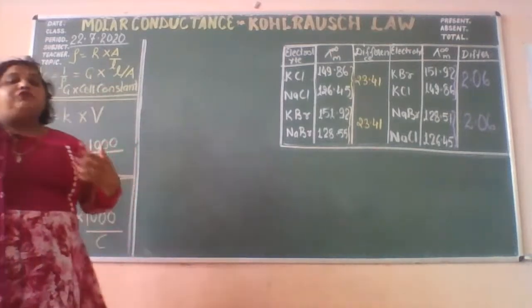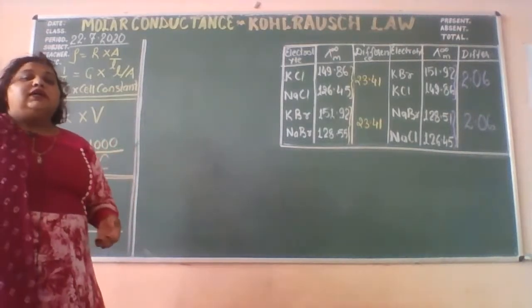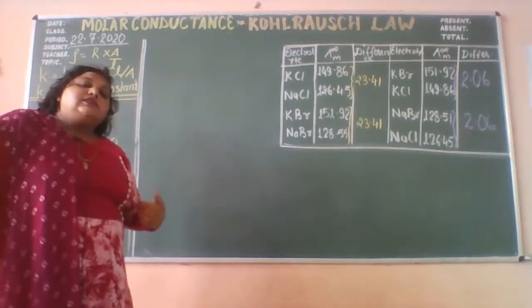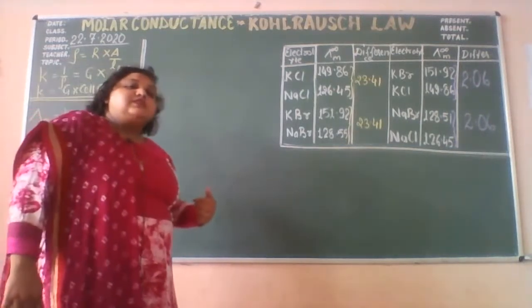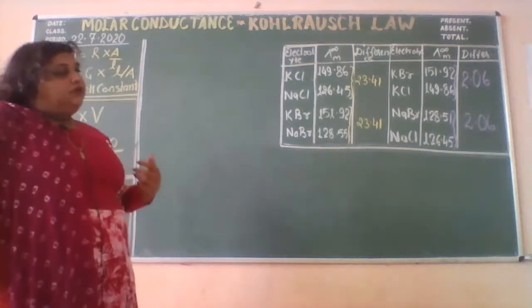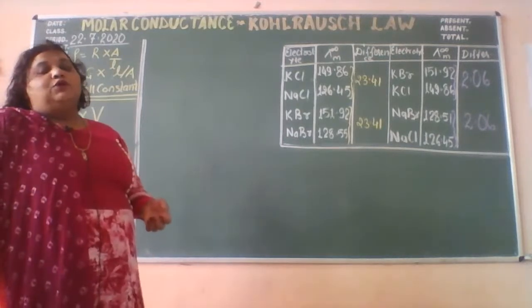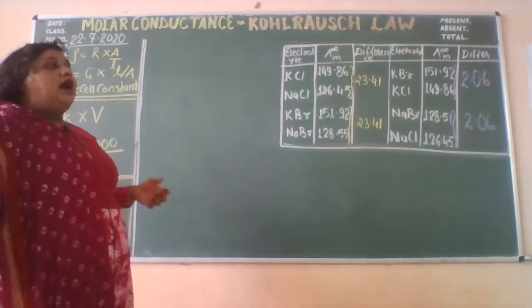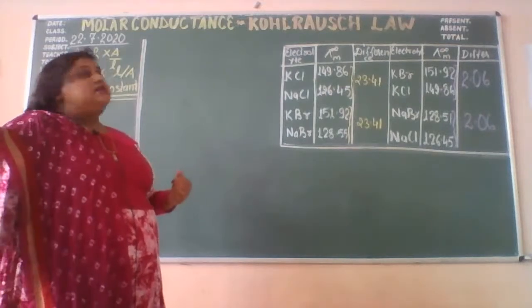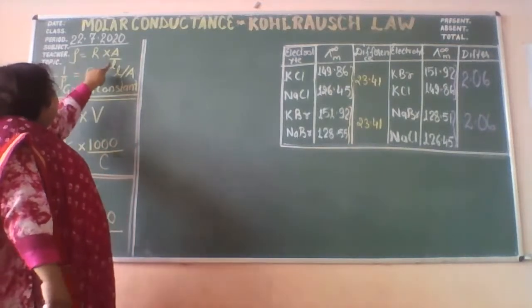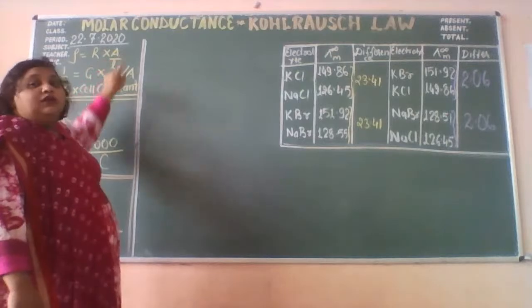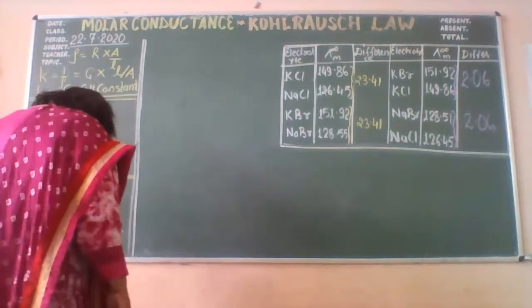There were certain factors on which the conductance of the system, the conductance of the cell, or even the metallic wire also depends. Two important things were there. First is the length, and the second one is the area of cross section.